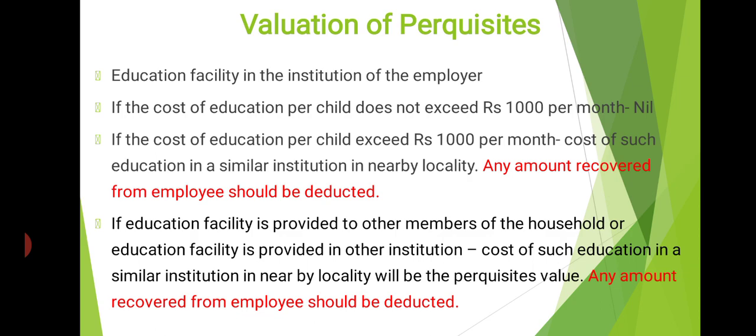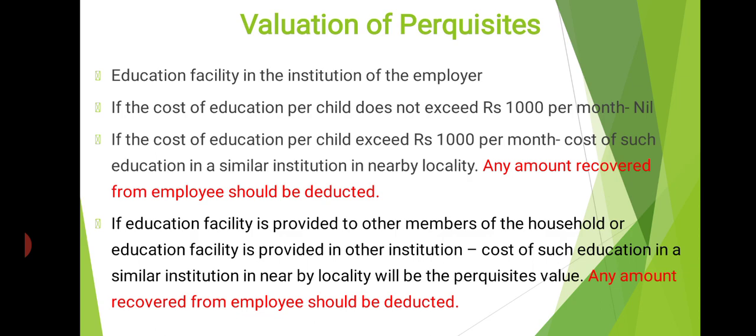Once again, if the cost of education per child exceeds rupees 1000; if it does not exceed, no perquisite value. If it exceeds 1000, what will be the perquisite value? The cost of such education in a similar institution in the nearby locality will be the perquisite value. Another point: any amount recovered from the employee should be deducted. Clear?